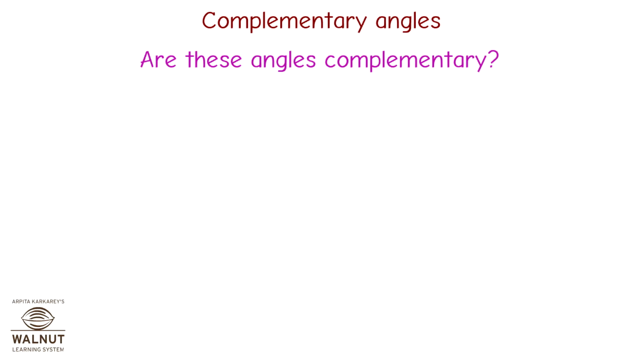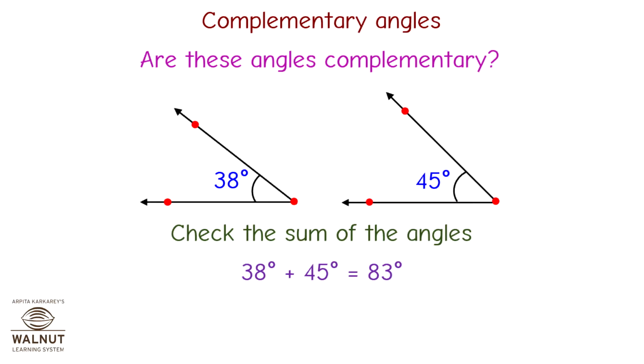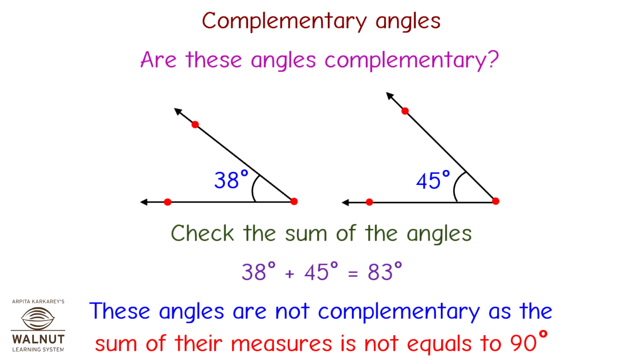Complementary angles. Are these angles complementary? Check the sum of the angles. 38 degrees plus 45 degrees is equal to 83 degrees. These angles are not complementary as the sum of their measures is not equal to 90 degrees.